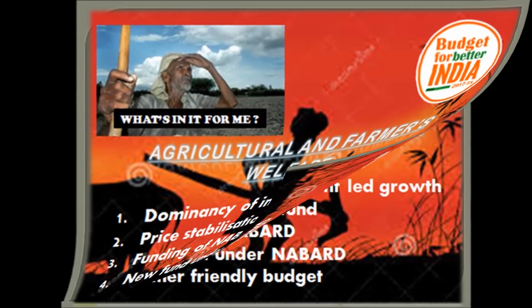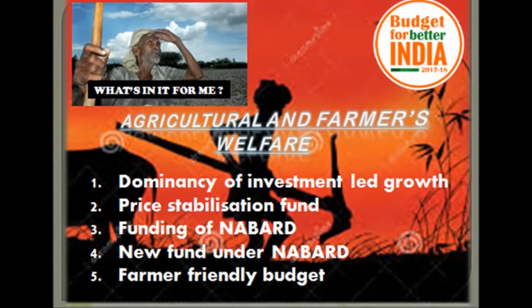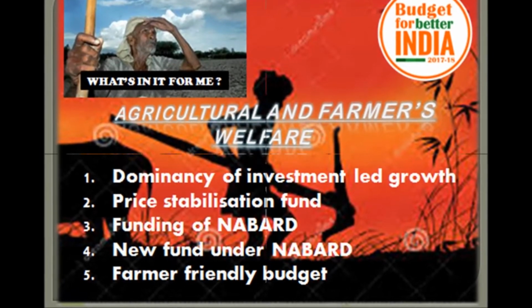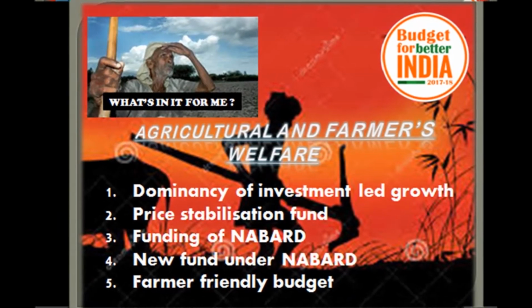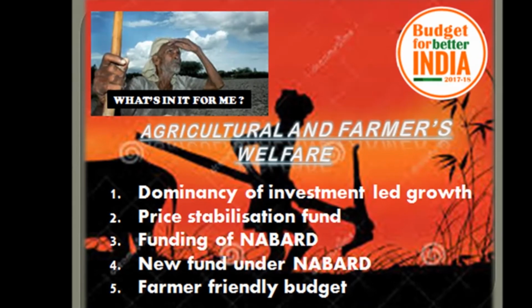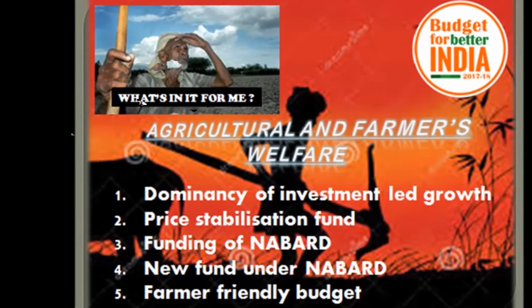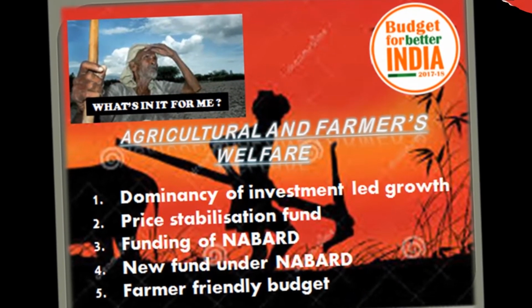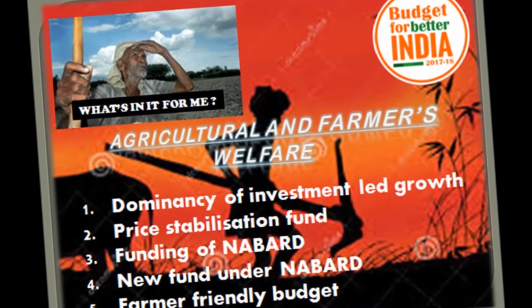Earlier we had a price stabilization fund for only rubber, and now the government is soon to launch a price stabilization fund for onions and potatoes too. Funding of NABARD has been increased. Because of this, NABARD has launched its first ever project, the Green Climate Fund. A new fund under NABARD is being established, the Dairy Processing and Infrastructure Fund, with a corpus of 2,000 crores, and within a time span of 3 years it will be increased to 8,000 crore.